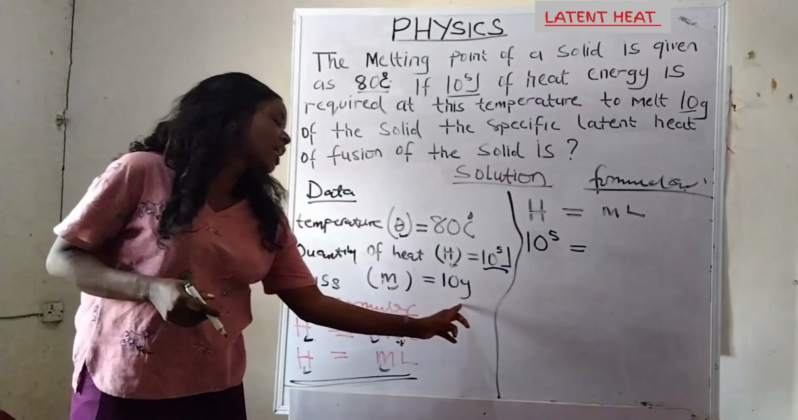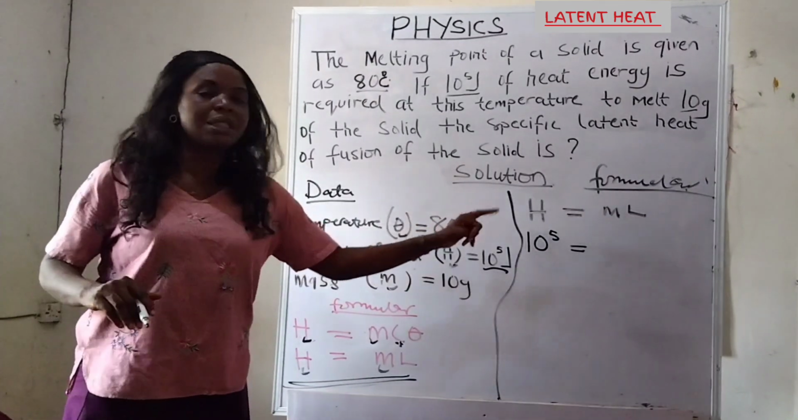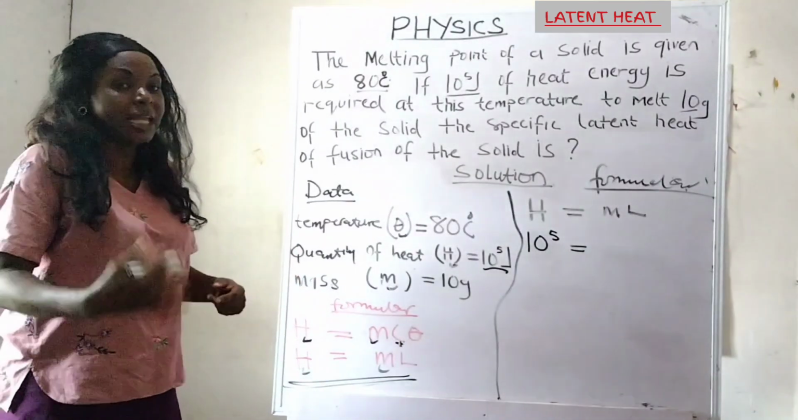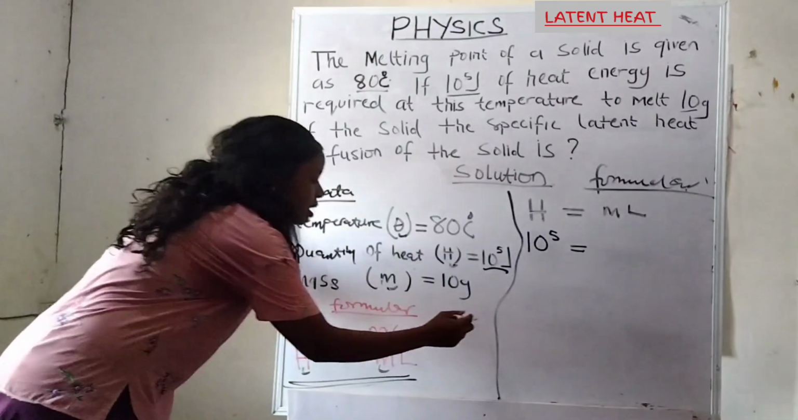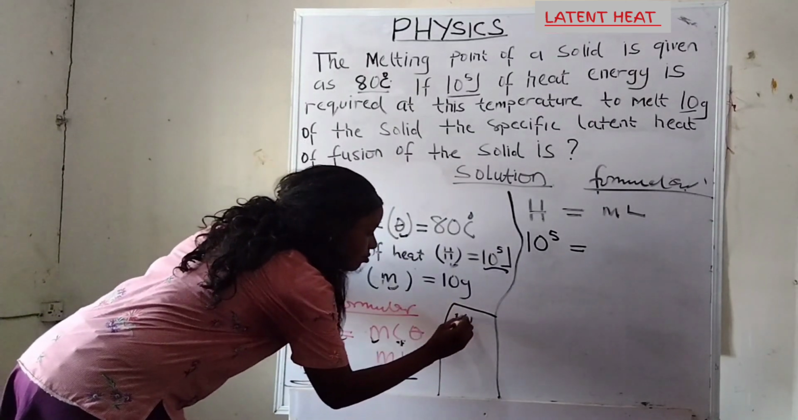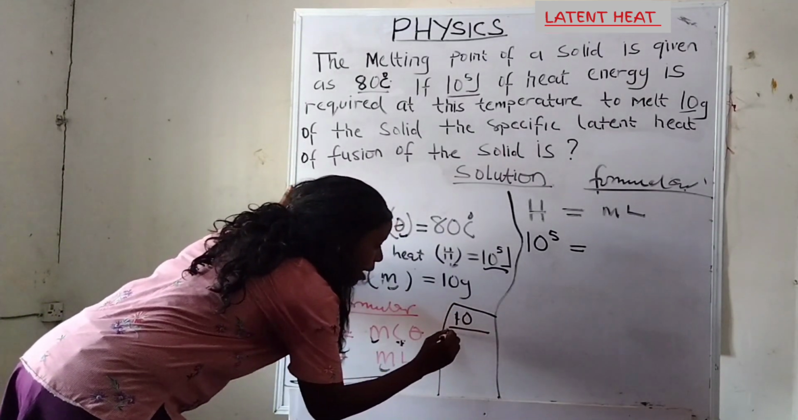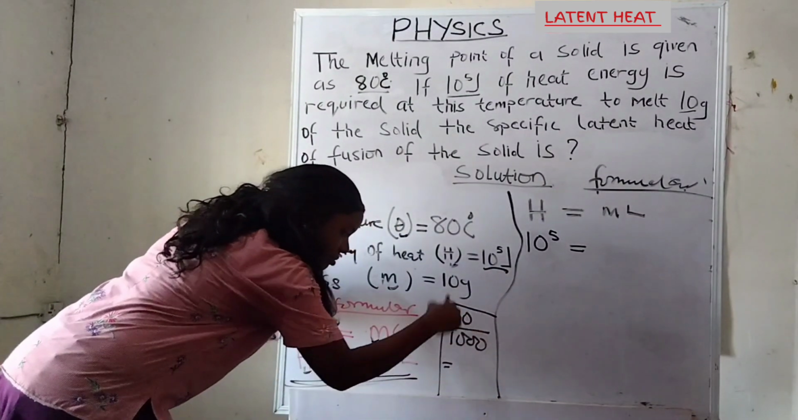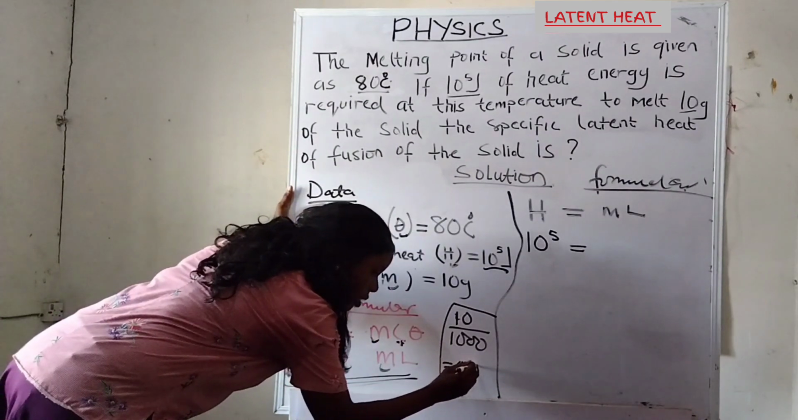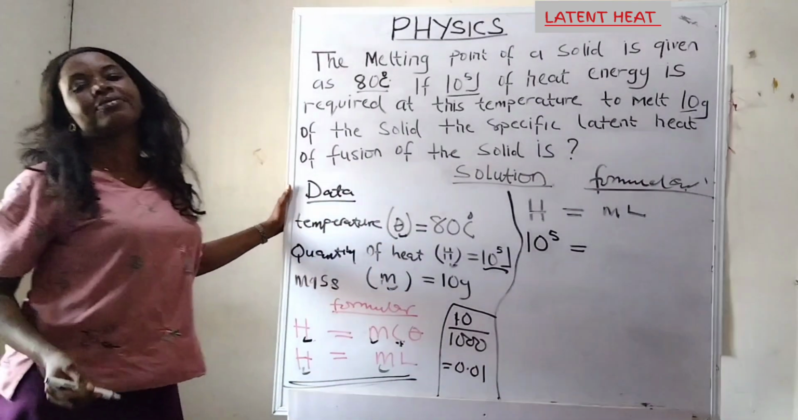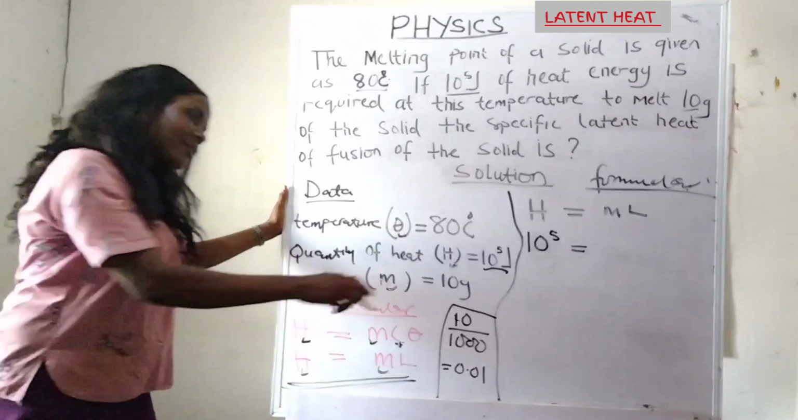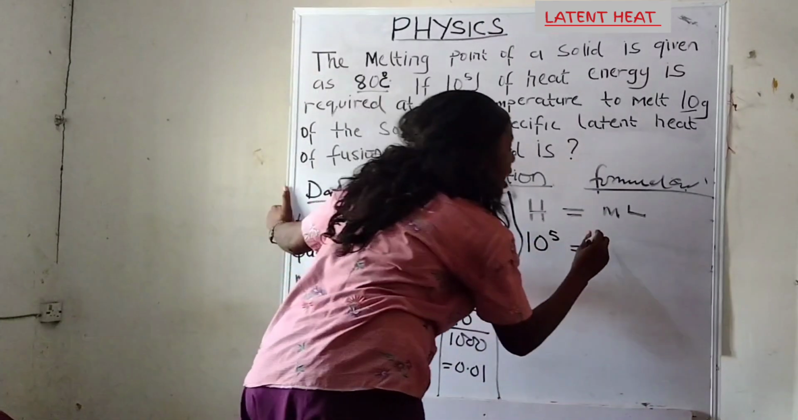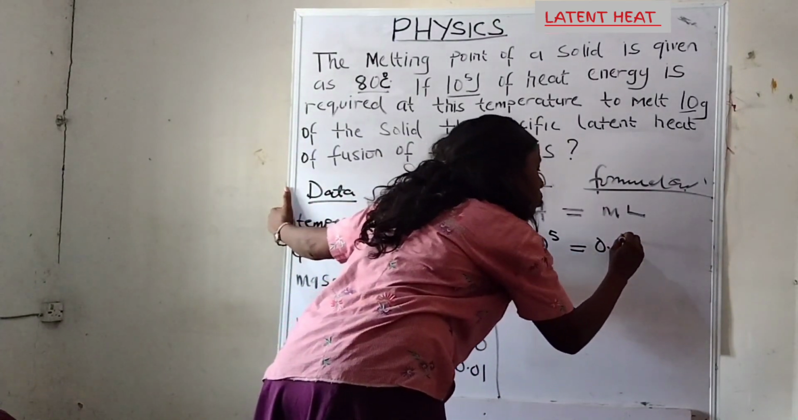But you know that gram is not the standard unit of mass. So I will change this 10 gram now to kilogram before I will use it. And how do I change it? I will divide this 10 gram by 1000. So it will enter kilogram. 10 divided by 1000 will give us simply 0.01. So I will now write the mass to be 0.01 instead of 10 grams. So I'll write here 0.01.